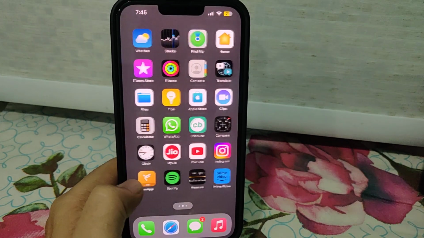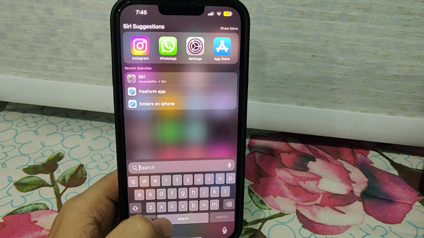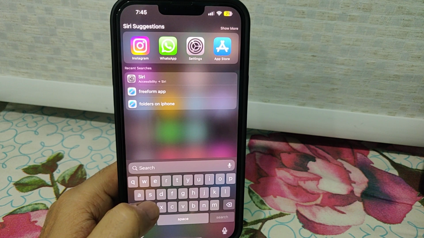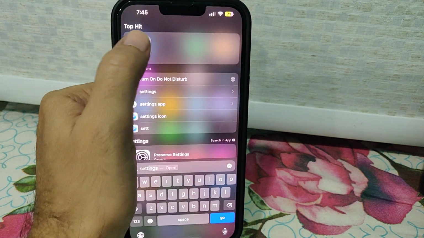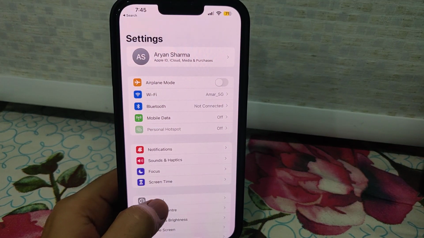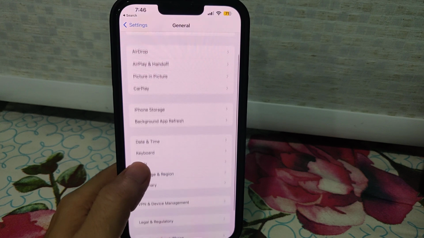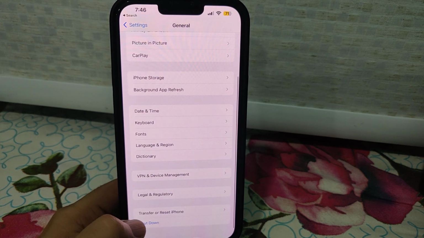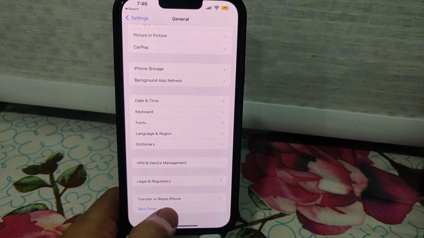So for that, just go to search, just tap on search and try to type settings, and you can see here, just tap on it and try to find general, tap on it and slide down, and you can see over here transfer or reset iPhone.